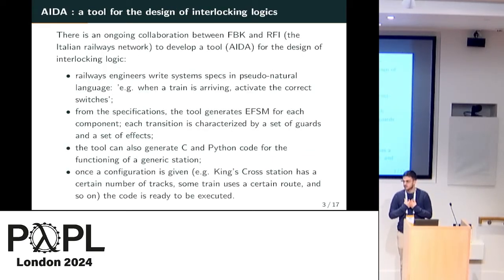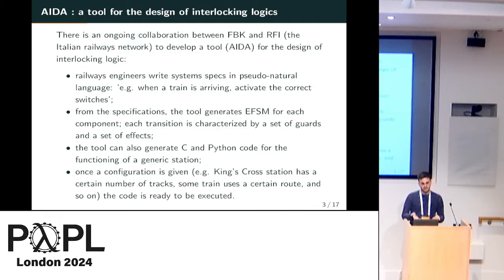Now, in my research center, there is a collaboration with the Italian railway network to develop a tool called AIDA for the design of such logics. Basically, the railway engineers can write down system specifications in this tool in a controlled natural language. They can write phrases such as, when a train is arriving, activate some switches.